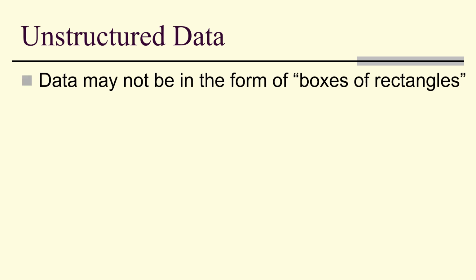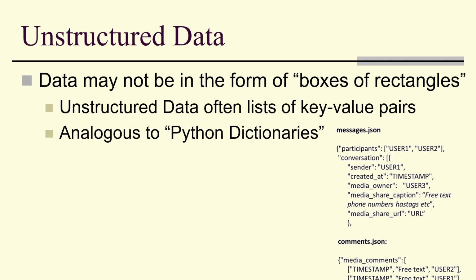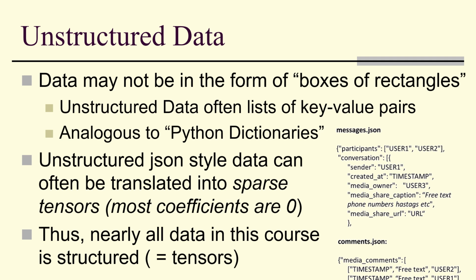Unstructured data. Data may not be in the form of boxes of rectangles. For example, we might get these key value pairs, JSON type data. It's analogous to Python dictionaries. However, very often, unstructured JSON-style data can be translated into sparse tensors where most of the coefficients are 0. Not going to show you that here, but it does say that our focus on structured data, boxes of rectangles, tensors, which most of the time we're just going to be looking at matrices and two-dimensional rectangular arrays of data, that's really going to be our focus.